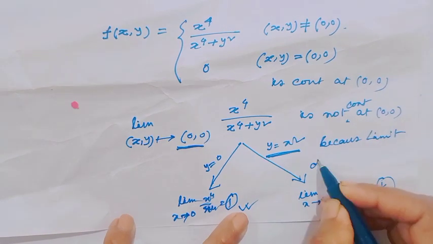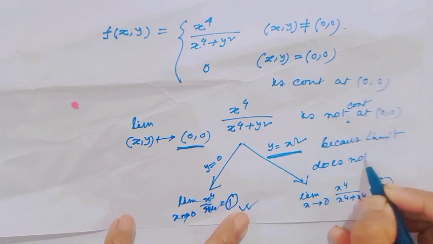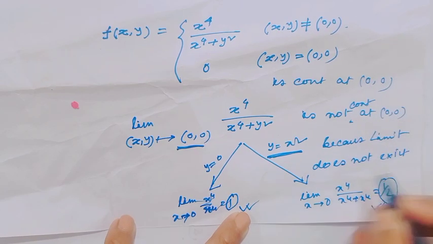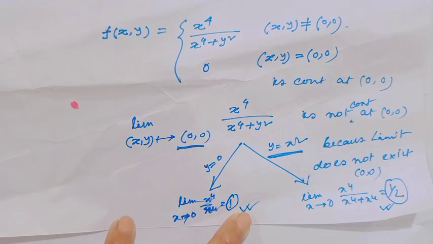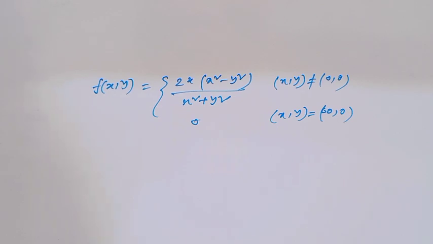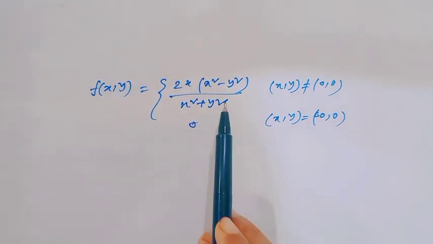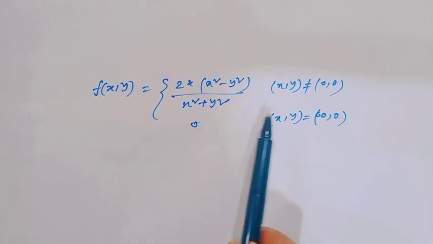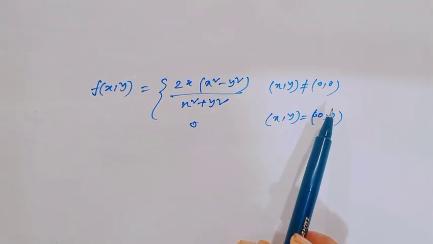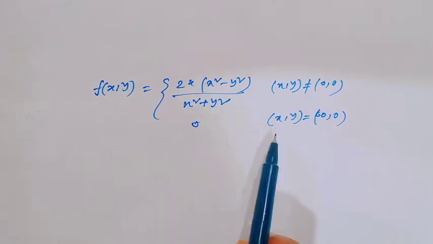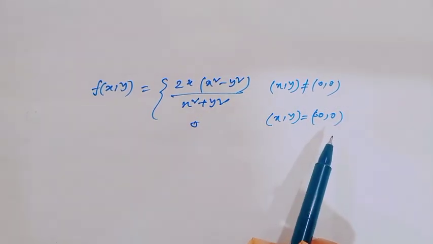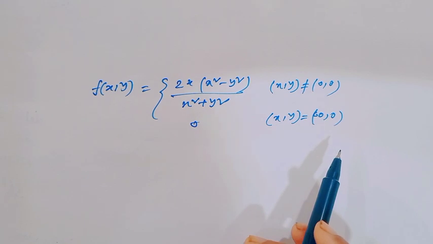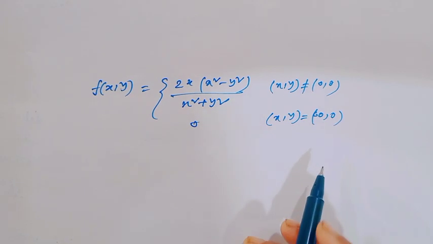Limit does not exist at the point (0, 0). Okay. Next example, f(x, y) equal to 2x times (x square minus y square) over (x square plus y square). This is defined when (x, y) is not equal to (0, 0), and 0 when (x, y) equals (0, 0). Is this function continuous at the point (0, 0)?